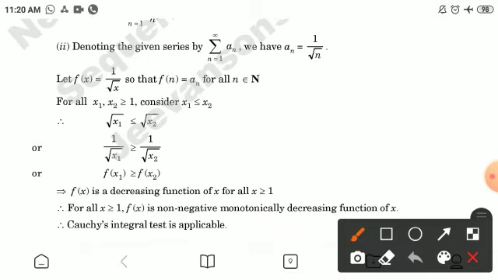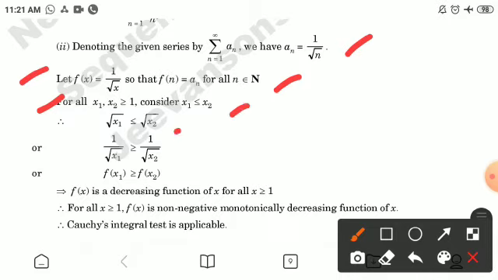Second, denoting the given series by summation an, n is from 1 to infinity, we have an is equal to 1 by under root n. Let f(x) is equal to 1 by under root x, so that f(n) is equal to an for all n belongs to N. For all x1, x2 greater than or equal to 1, consider x1 is less than or equal to x2. Therefore square root x1 is less than or equal to square root x2.